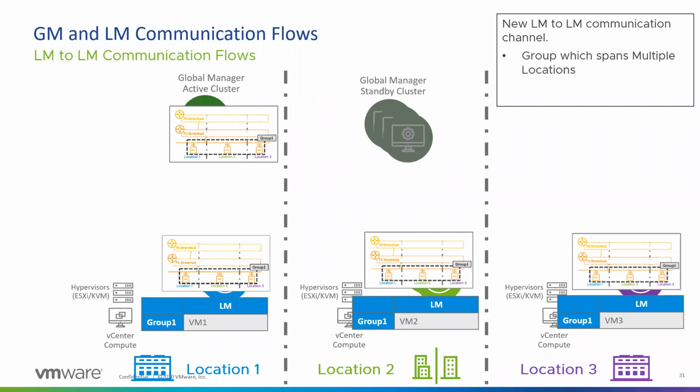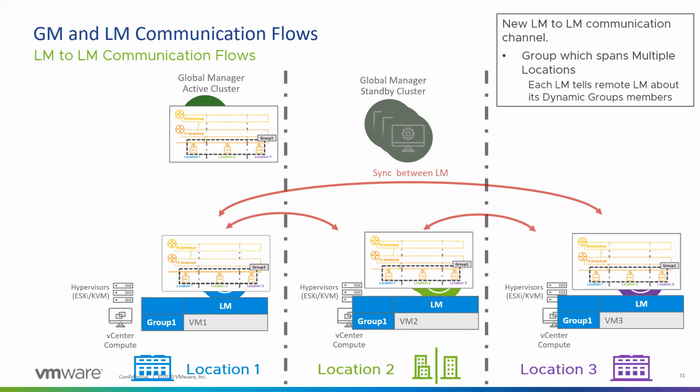Since the console is unified, these local managers use an async replicator to send the configuration to each other. Within seconds or less, you'll be able to see the group from any node, and you will see the members across all the sites. You will see all the VMs that are part of that group, with the location info beside them showing that these VMs are present in different locations. And there is an API or a CLI available to see the status of this async replicator also.